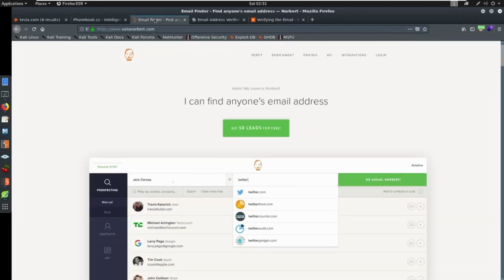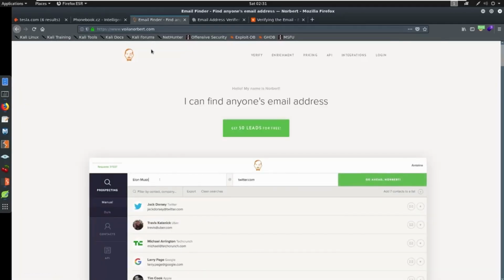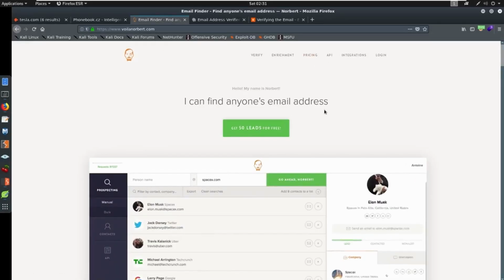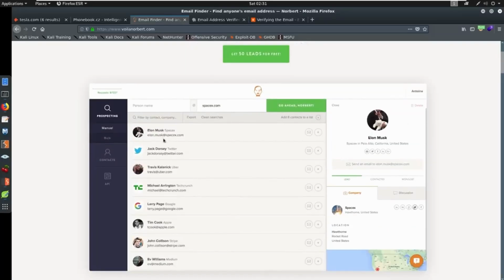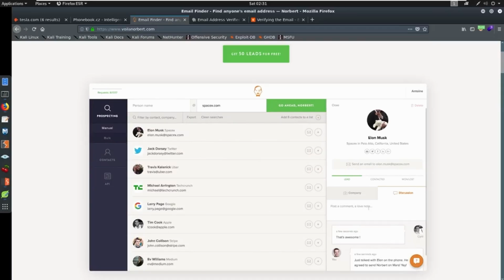Now, we could also use something like Voila Norbert. With this one, you can get 50 more leads for free. I'm not going to show you. It's the same kind of deal as hunter.io. They're showing you how to utilize it here. Basically, you can just search for people and try to find their email addresses. There is one I want to show you that I do use and have quite a bit of success with, and that is called Clearbit.